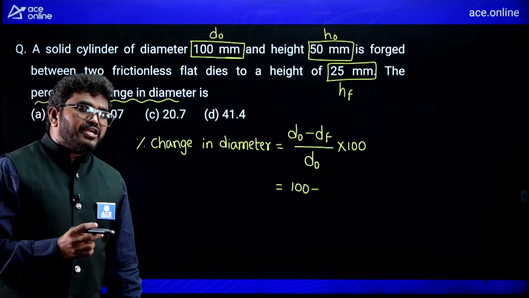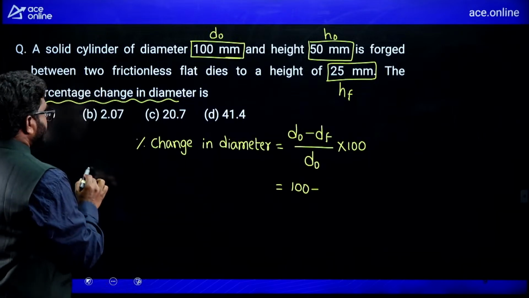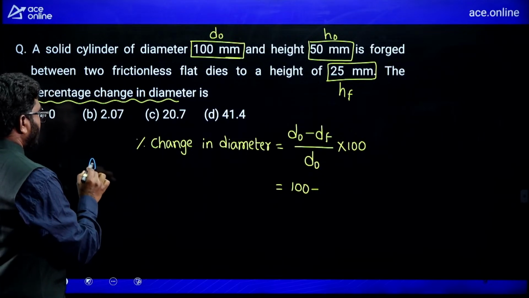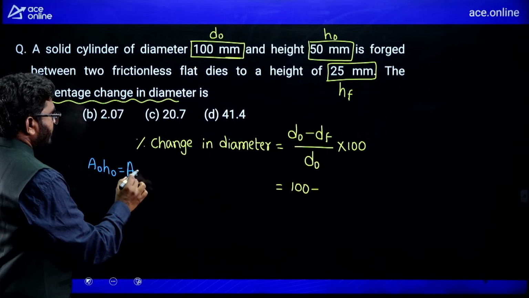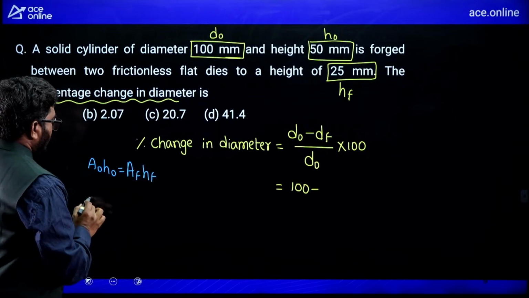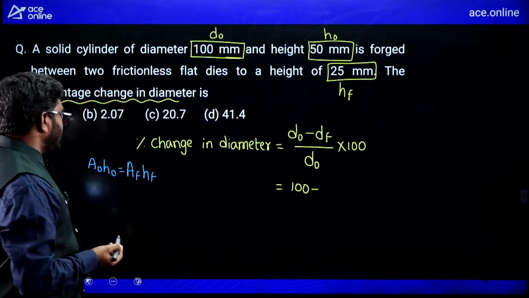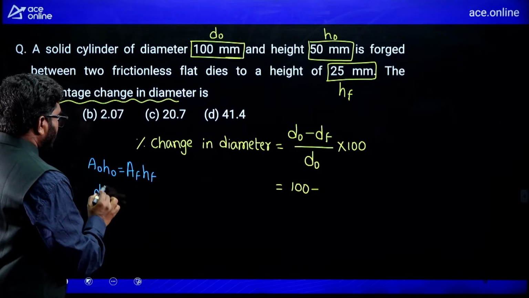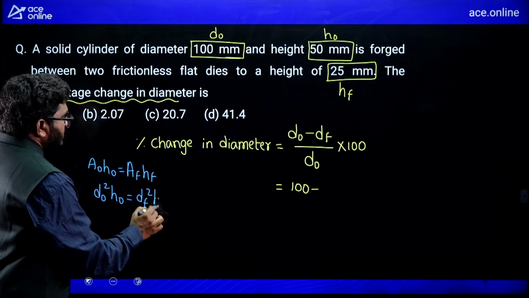In forging operation there is no change in volume. So I can write here A naught H naught is equal to Af Hf. Now we can write it as pi by 4 D naught square H naught equals pi by 4 Df square Hf. So D naught square H naught is equal to Df square Hf.